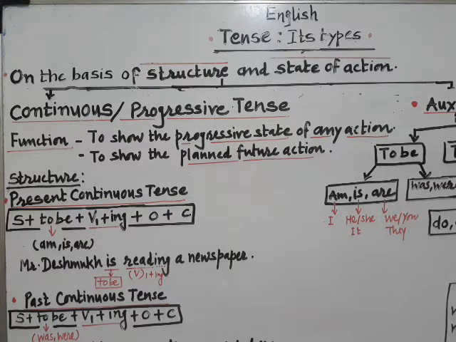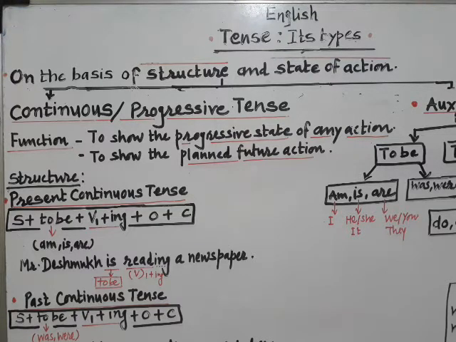Dear students, we all know that every function, every action, whenever we perform, it starts at a certain point and it ends at a certain point.